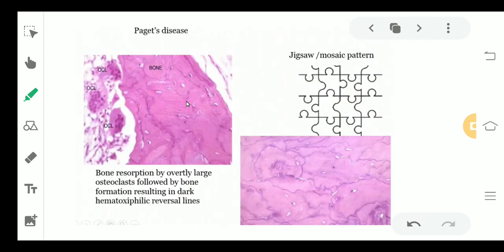Now how is this going to look? This is the mosaic pattern or the zigzag pattern which can be seen. Here you can see that this is the mosaic pattern which can be continuously seen in the histological diagram.